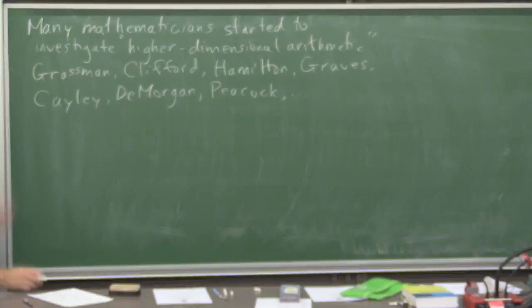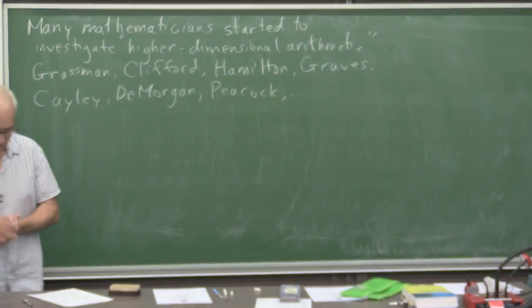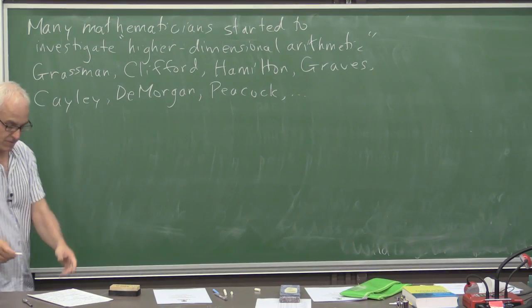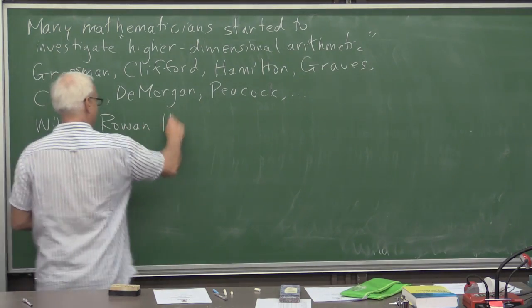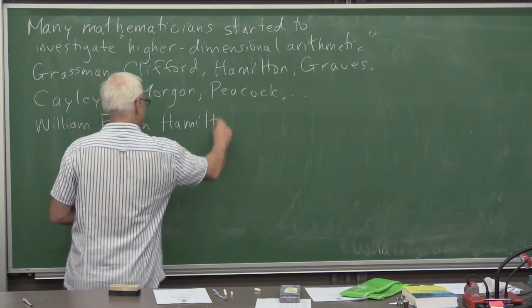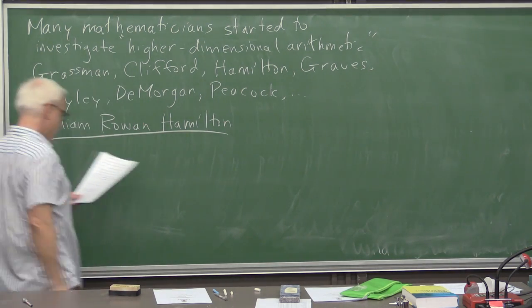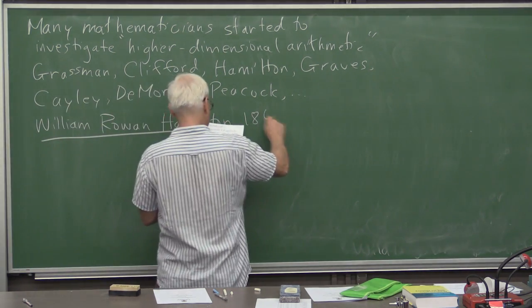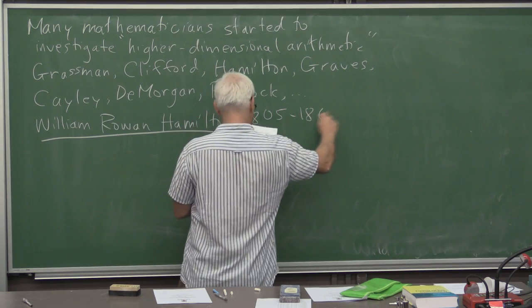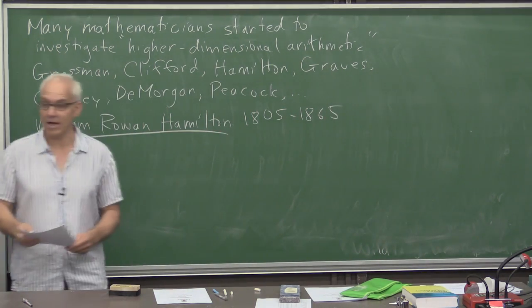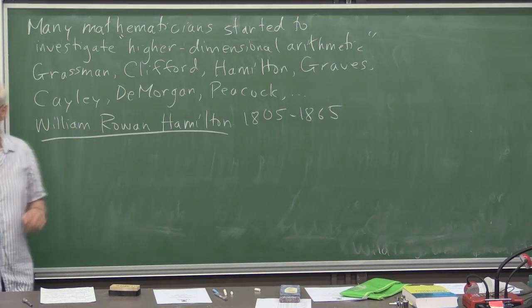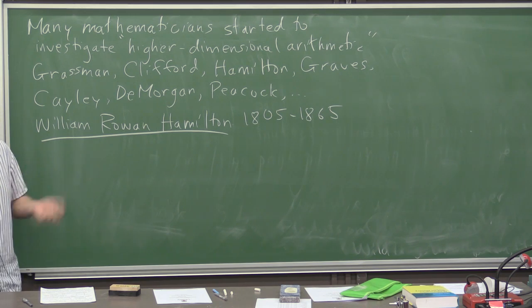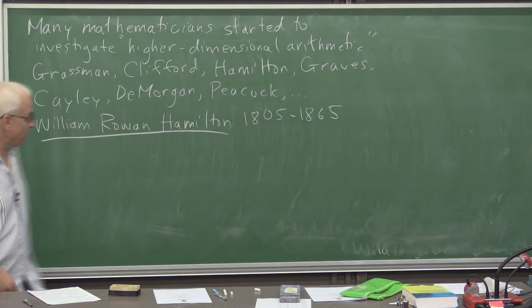And the person we're going to talk about most today is William Rowan Hamilton, who plays a very important role in this story. He was an Irish mathematician. His dates were from 1805 to 1865, and he was a mathematical prodigy. In fact, he was a very intelligent fellow even at an early age, where he mastered a lot of classical languages.